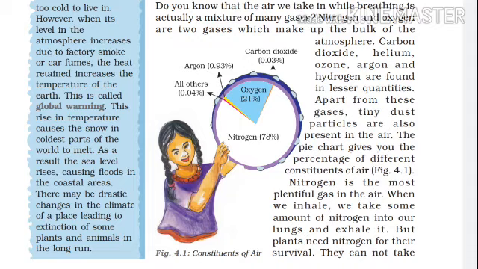And now the next gas is carbon dioxide. Carbon dioxide makes up about 0.03%, and the remaining 0.97% includes other constituents such as argon, ozone, and water vapor.